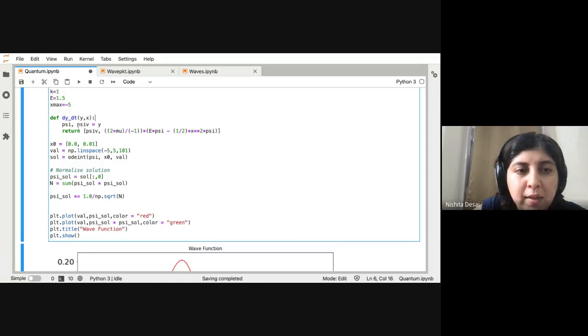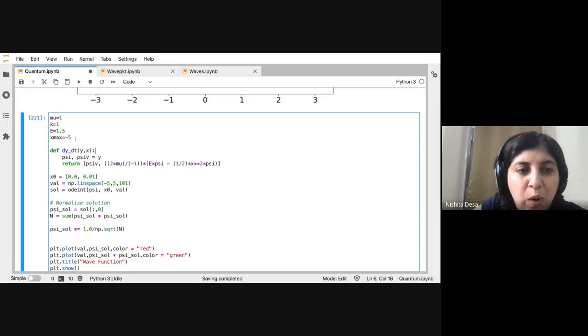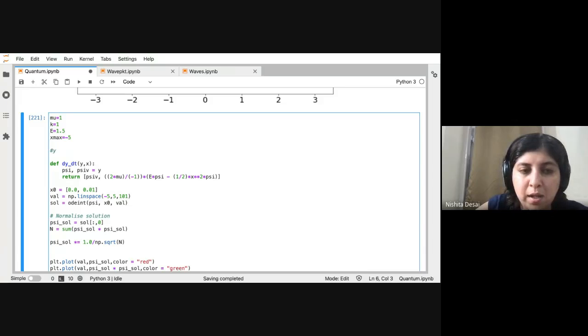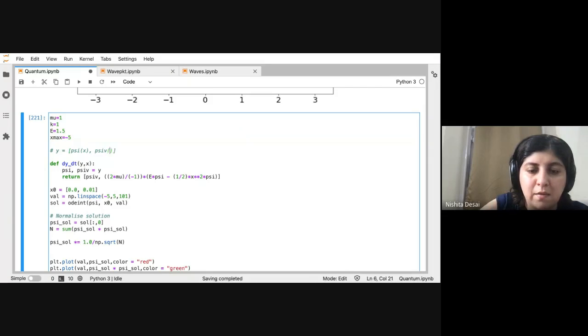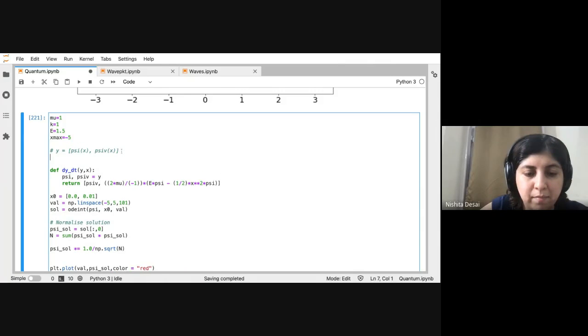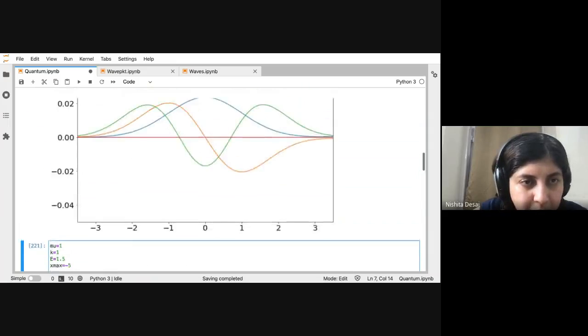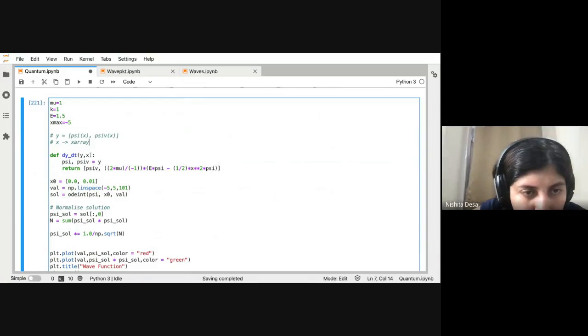No, y is a list that contains psi and psi v at a particular value of x. You can think of it as psi of x, psi v of x, and this x is the x array. Let me define it that way and call this x.